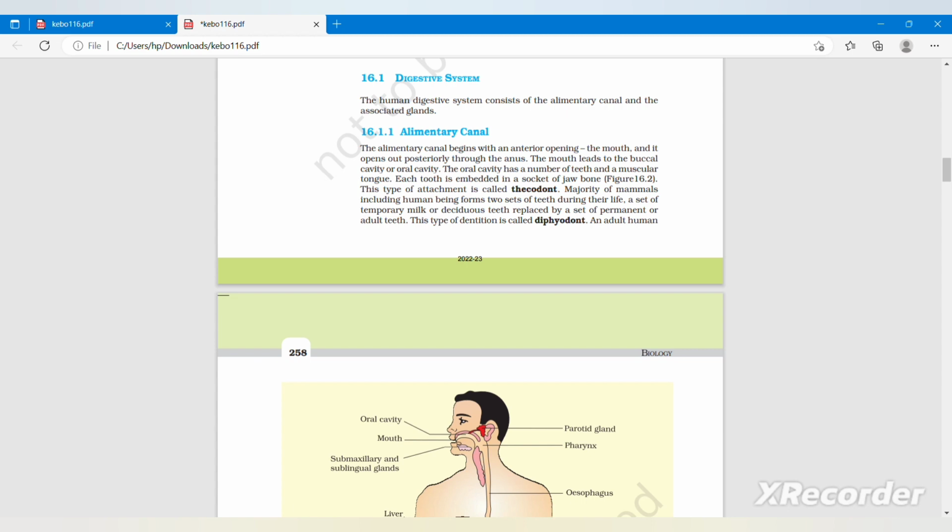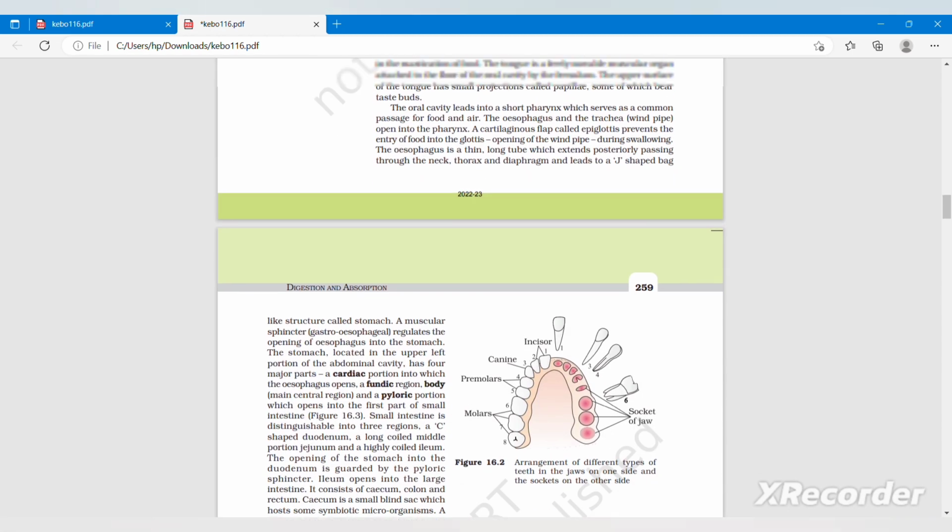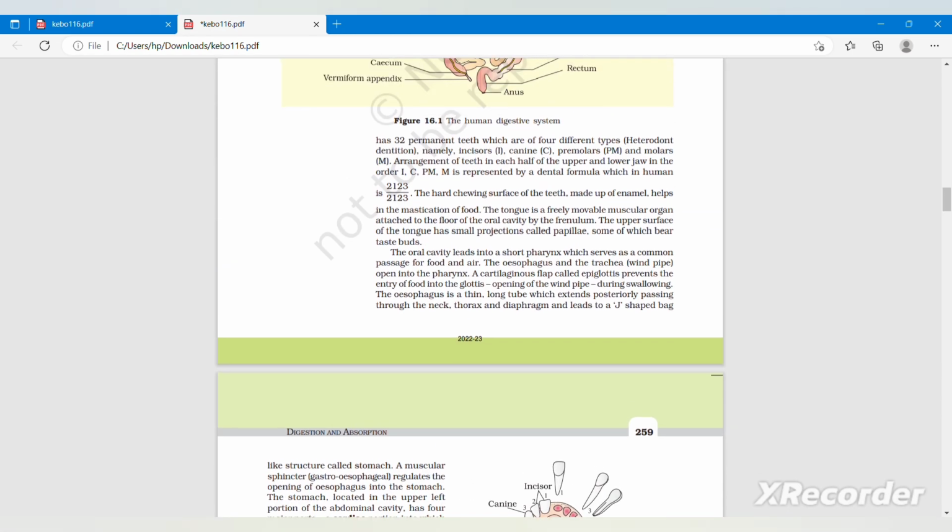An adult has 32 permanent teeth which are of four different types. That is, heterodont dentition, namely incisor, canine, premolar, and molars. Arrangement of teeth in each half of the upper and lower jaw in the order of I, C, PM, M is presented by a dental formula, which in human beings is 2123 by 2123.